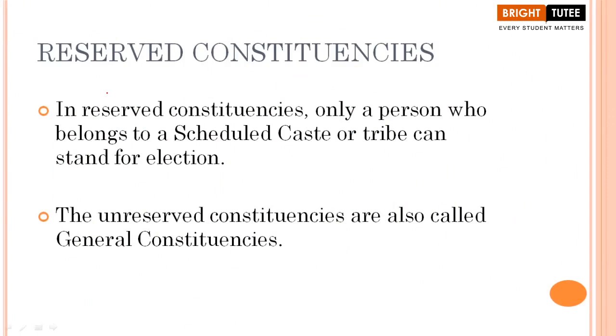Hello everyone. Now students, let's continue with our next topic, that is reserved constituencies. Before this, we were talking about elections. In that part we understood the importance of elections, the whole process in which elections are held in our country, and also some of the essential features of elections. We also learned about the term universal adult franchise. We also understood about the general elections and different elections that take place in our country.